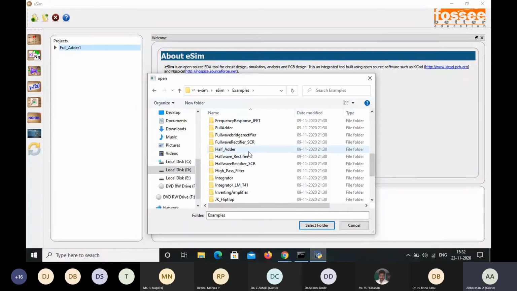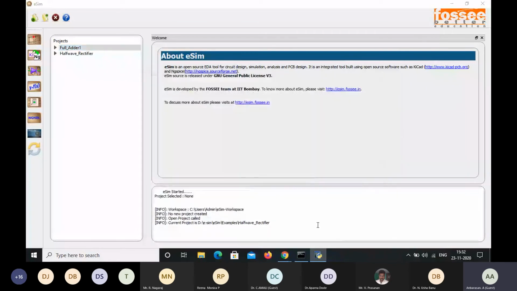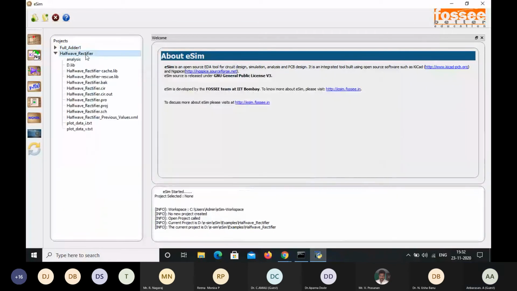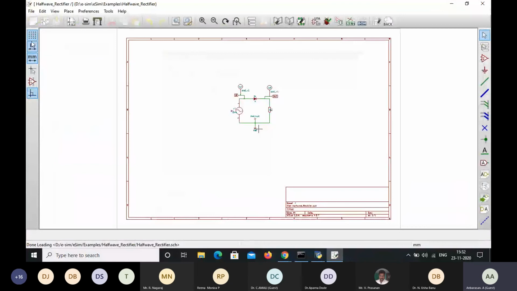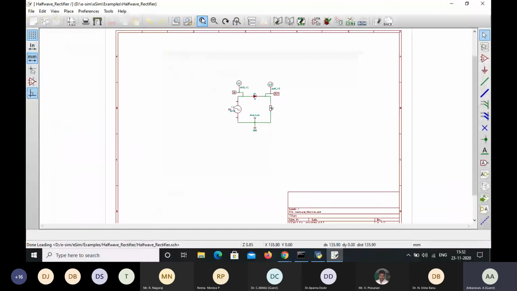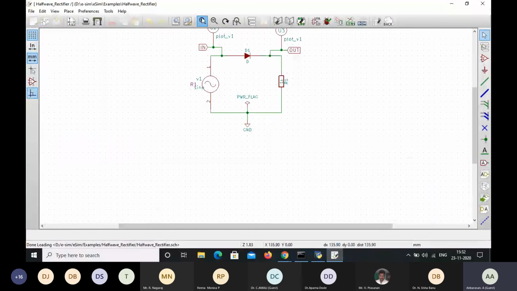For example, the full adder is already available here, and then let me select this half wave rectifier. Just remove this, select full wave rectifier. Open project. So this shows the circuit diagram for the rectifier.